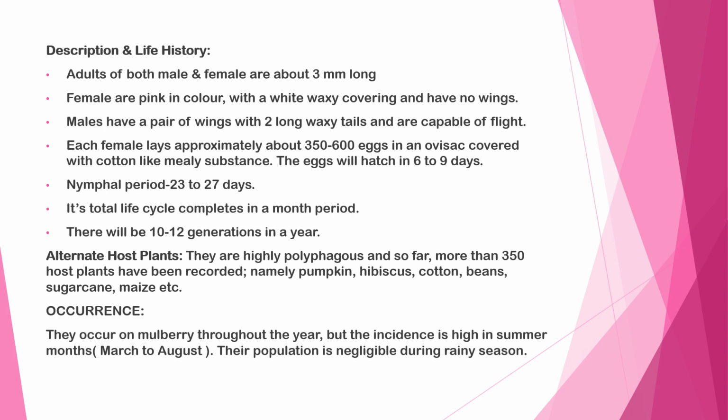The eggs hatch in 6 to 9 days. Nymphal period is 23 to 27 days. The total life cycle completes in a month. There are 10 to 12 generations in a year. Alternate host plants: they are highly polyphagous, and more than 350 host plants have been recorded so far, namely pumpkin, hibiscus, cotton, beans, sugarcane, maize, etc.